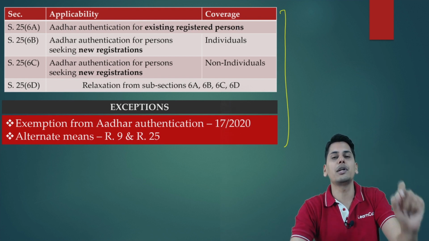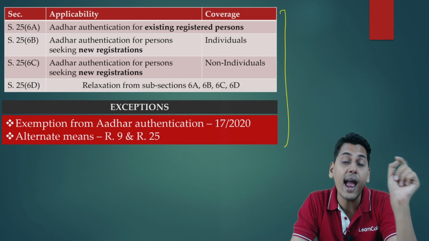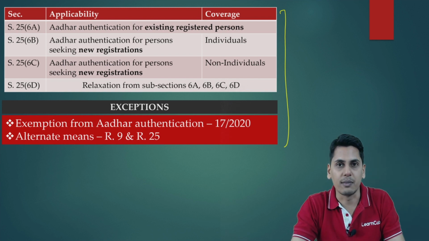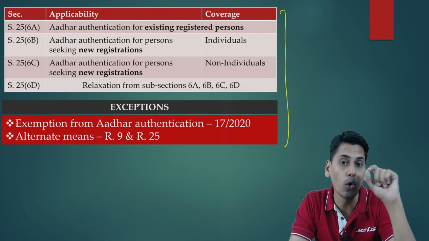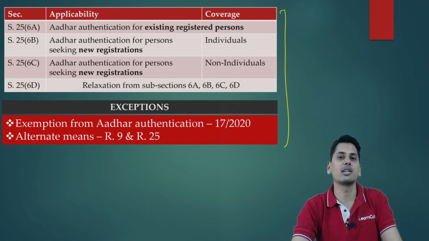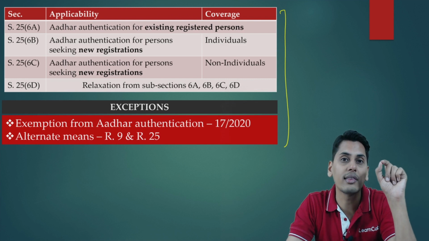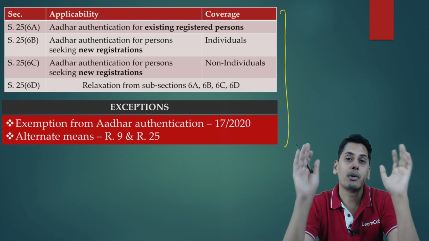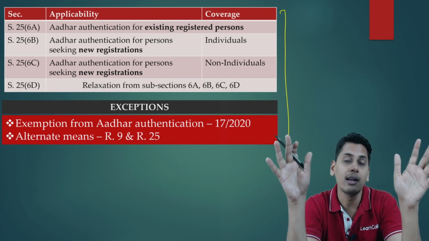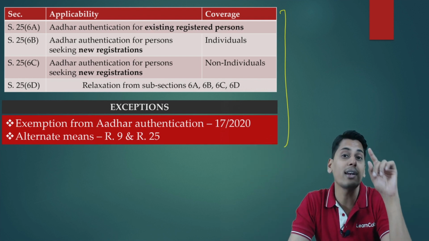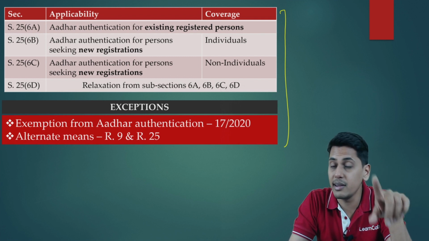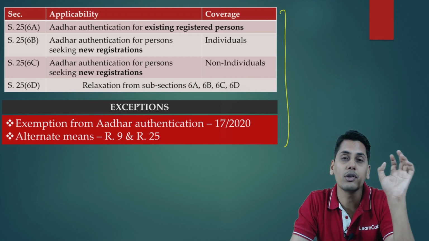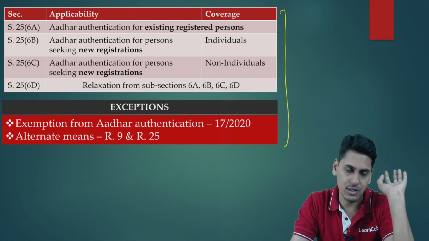There is a difference between holding an Aadhaar number and getting your Aadhaar number authenticated. The requirement of the section is not holding an Aadhaar number. The requirement of the section is getting your Aadhaar number authenticated. What is the process of authentication? That also has been prescribed, but have a broad idea in your mind that for the purpose of obtaining registration, what is mandatory? Is Aadhaar number mandatory? The answer is no. Authentication of Aadhaar number is mandatory for the purpose of obtaining a registration.